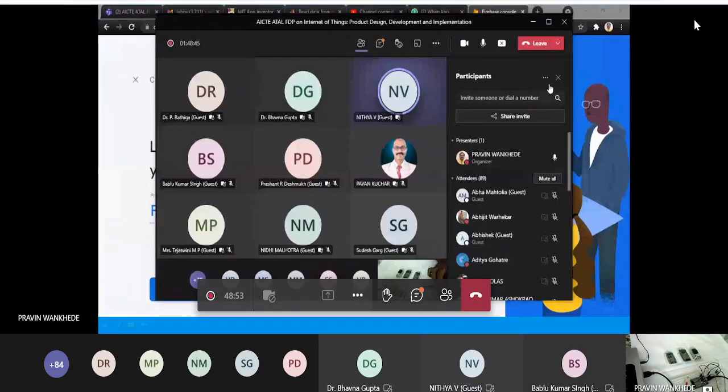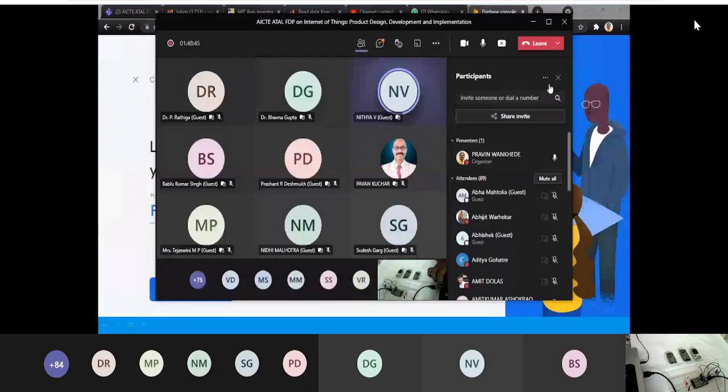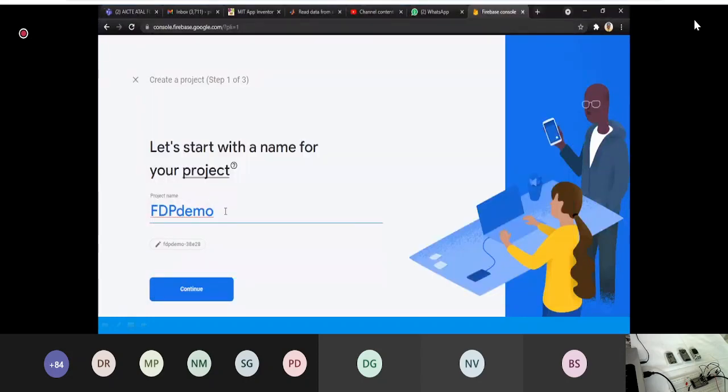Here the FDP demo is just the name of our project, but there is a possibility that many people give the same name. So to tell them apart, Firebase has something else to represent your project. There is another unique identifier for our project. Even if you write FDP demo here in the same name, my identifier will be different and your identifier will be different.